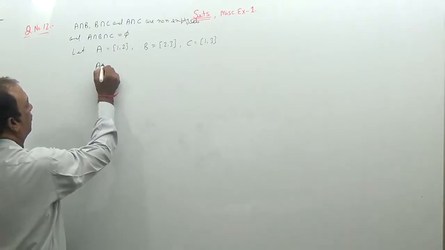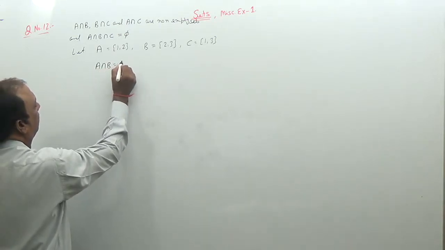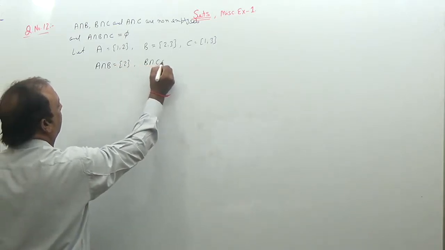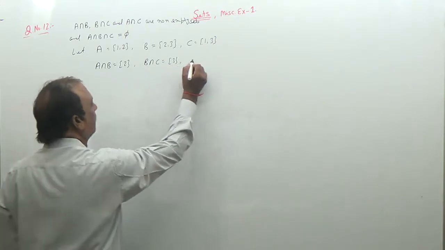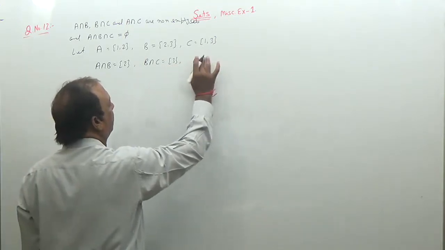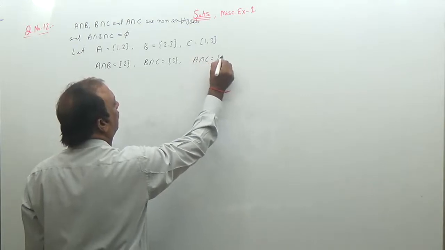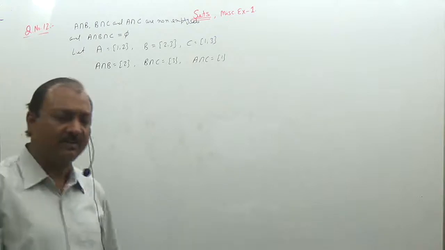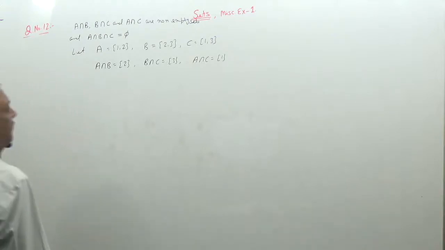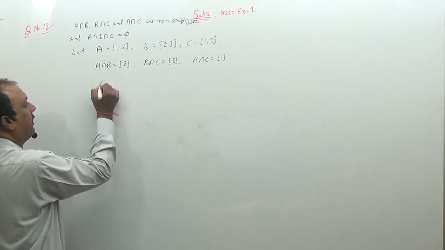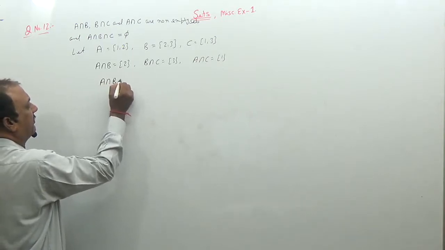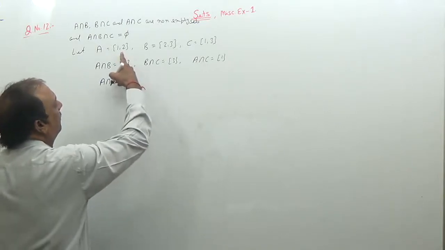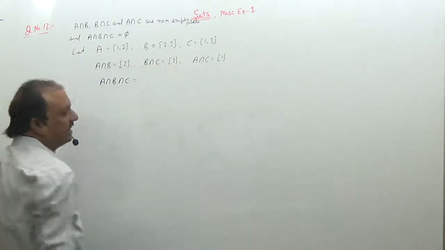So now we have shown that A intersection B is 2, B intersection C is 3, and A intersection C is 1. So these three sets are those in which the intersections are non-empty sets. But when we take A intersection B intersection C, there is no common element between A, B, C simultaneously.